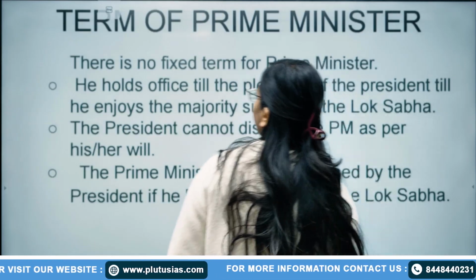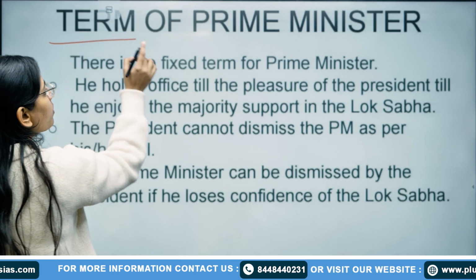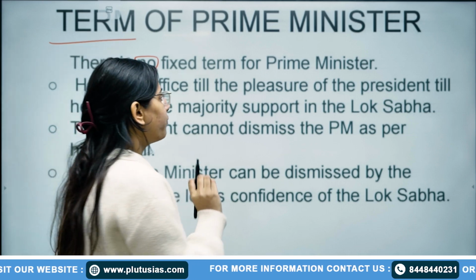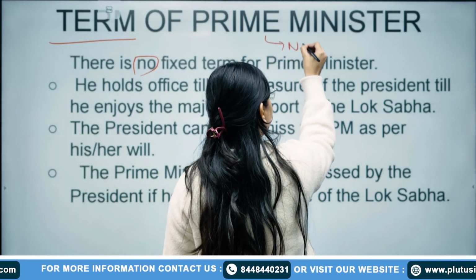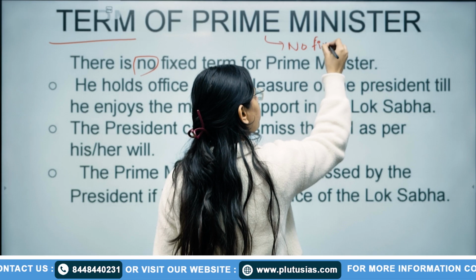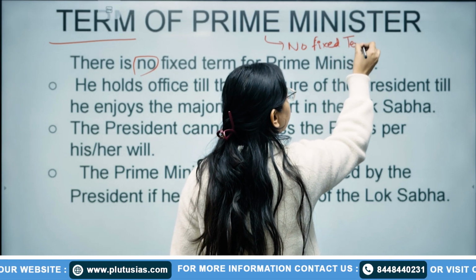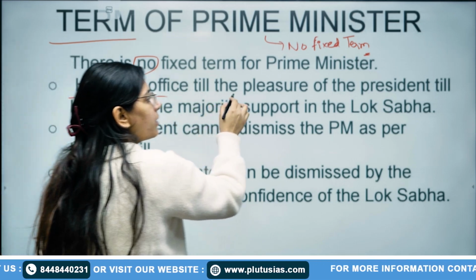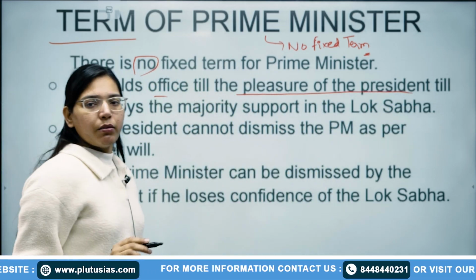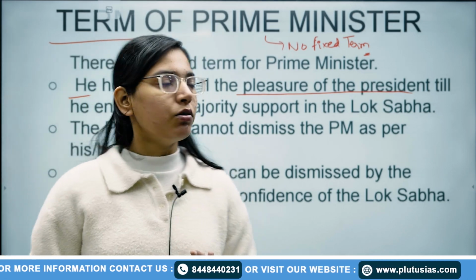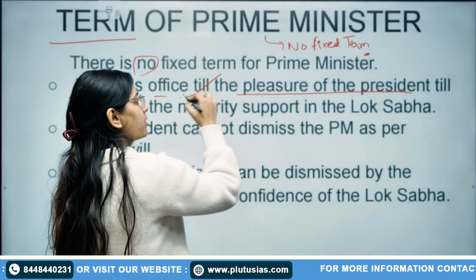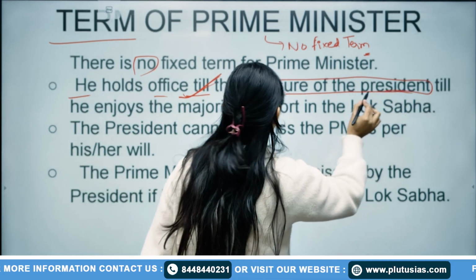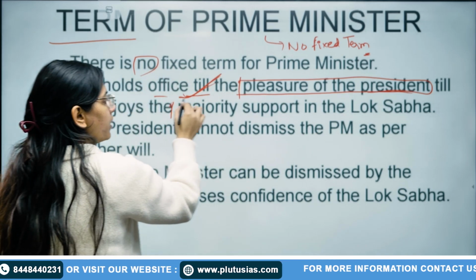After that, now we will see the term of Prime Minister. There is no fixed term of Prime Minister. But he holds office till the pleasure of the President. Whenever you see it in the prelims PYQs, you have to correct it when it says till the pleasure of the President: till he enjoys the majority support.